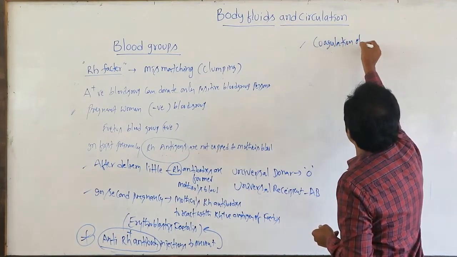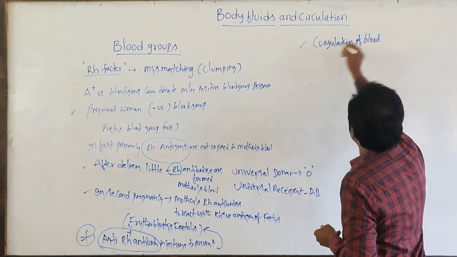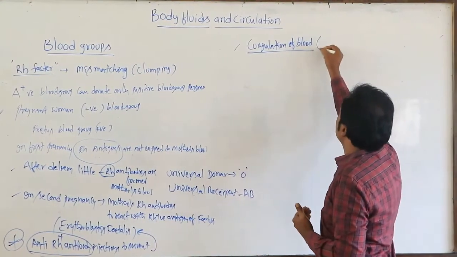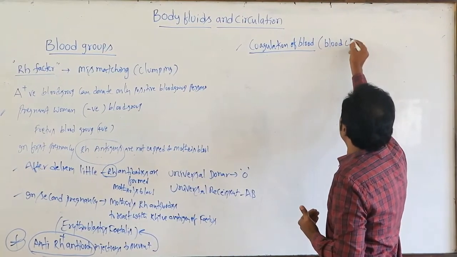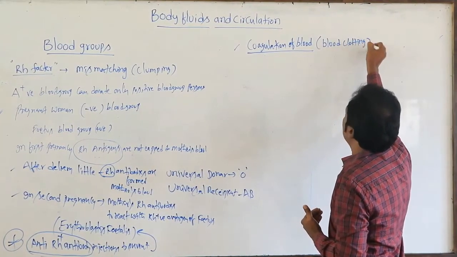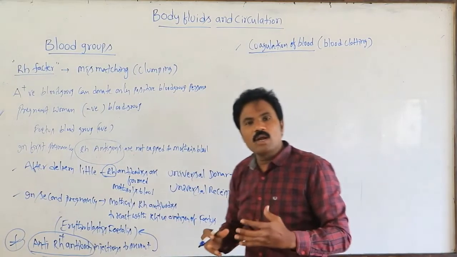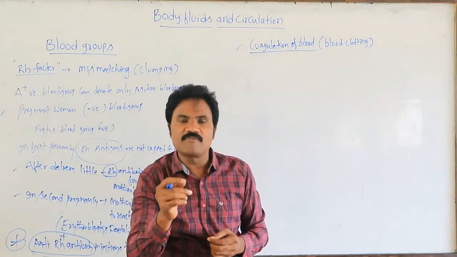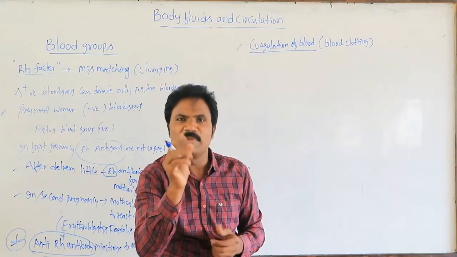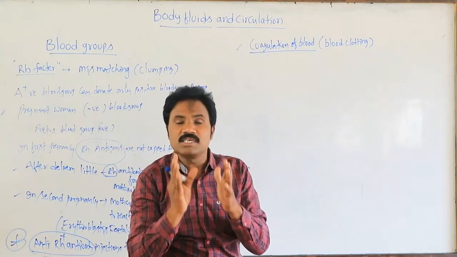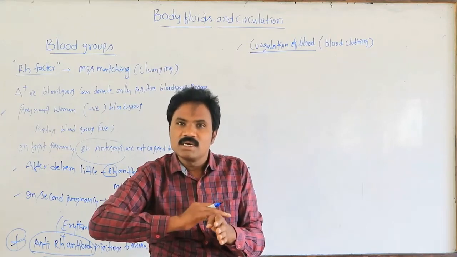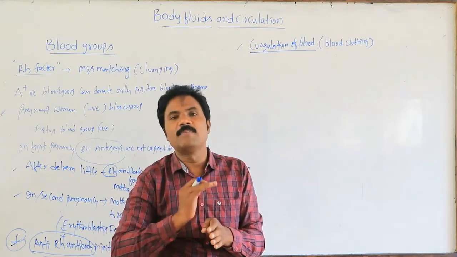Coagulation of blood, or blood clotting, happens whenever we get a minor injury. Normally, after a certain period of time, minimum 3 to 6 minutes, whenever we get an injury in our body, the bleeding stops.